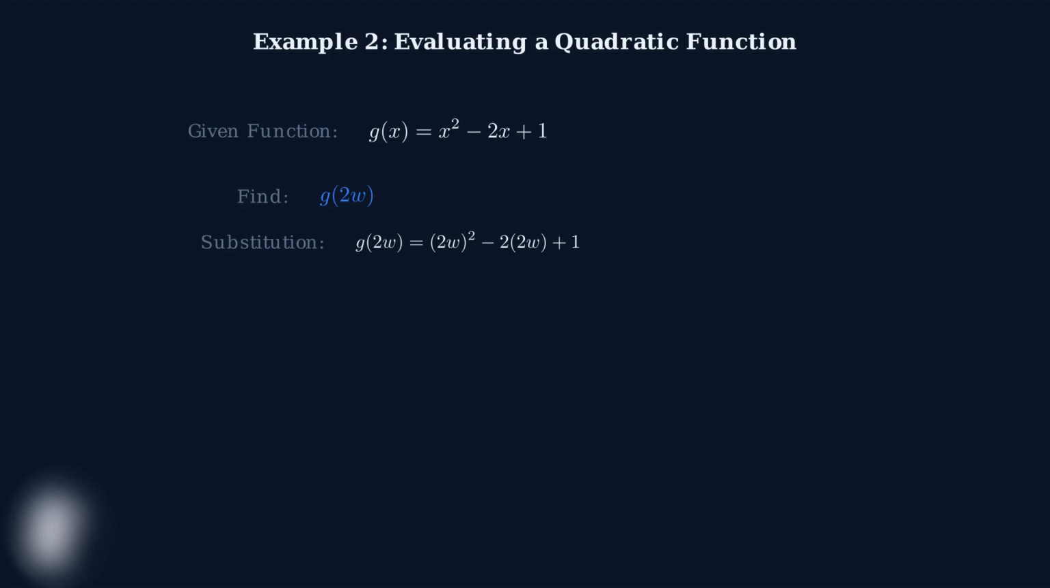Notice that we put parentheses around 2w wherever we substitute it. This is crucial to avoid errors, especially when we have exponents or coefficients. Here we can see each place where x was replaced with 2w in parentheses. The first term becomes 2w quantity squared, and the second term becomes negative 2 times the quantity 2w.